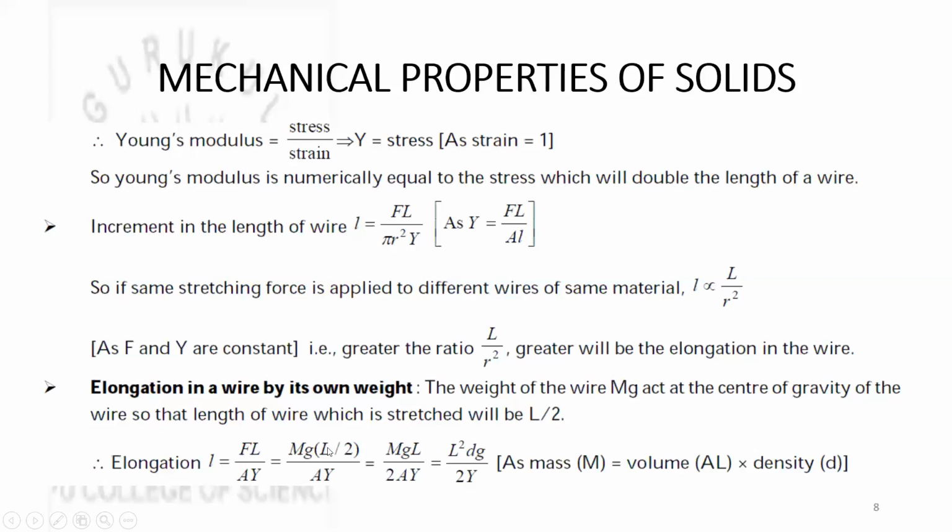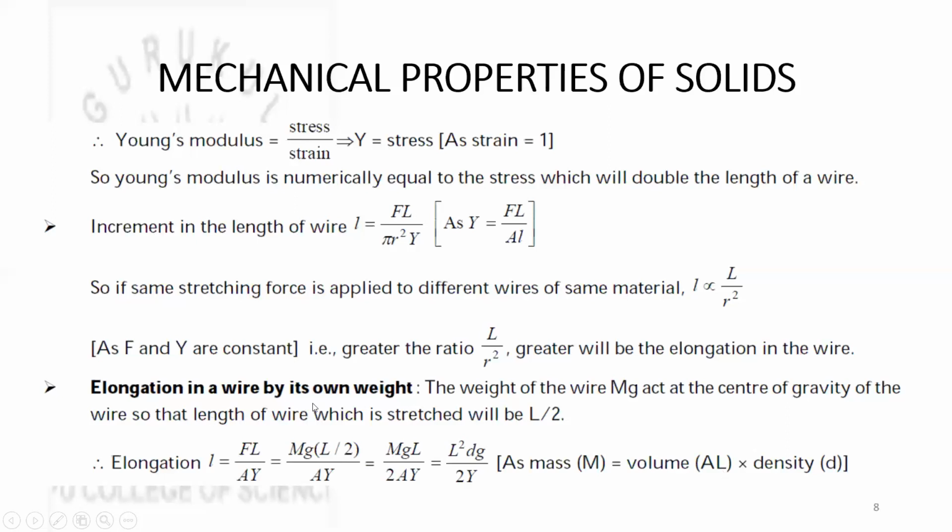F is mg and capital L is L by 2 as we discussed earlier. So now this elongation can be expressed as mg capital L divided by 2AY, or you can also use this formula of mass is equal to volume into density, and in this case volume is equal to area of cross section into length. So substituting all those values, we'll get elongation l is equal to L square dg divided by 2Y. Here d is the density of wire.